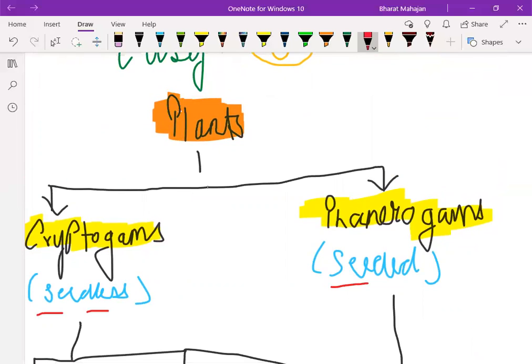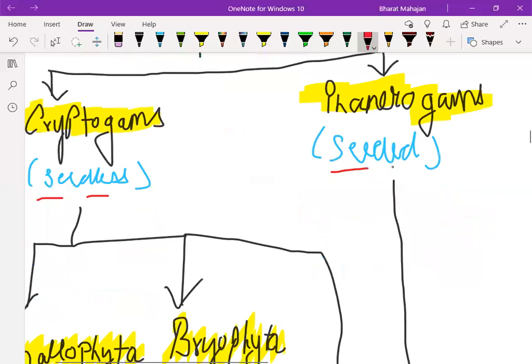The first is cryptogams. Cryptogams are those plants in which seeds are not present. So, they are seedless plants. Am I clear to you? This term is very important, cryptogams, and the meaning holds a lot of potential for coming in competitive exams. Cryptogams are those plants which do not have seeds. Simple. The second is phanerogams. Phanerogams are those plants which have seeds, so they are seeded plants.